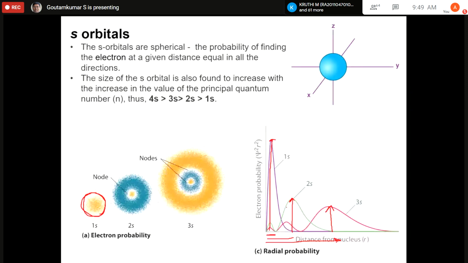You can see that the 2s orbital has a node here. This is the node. That means at the node there is no probability density. Similarly, for 3s, there are two nodes. For 3s, one node is here, another node is here, the white region.